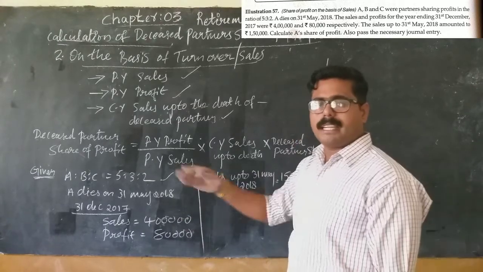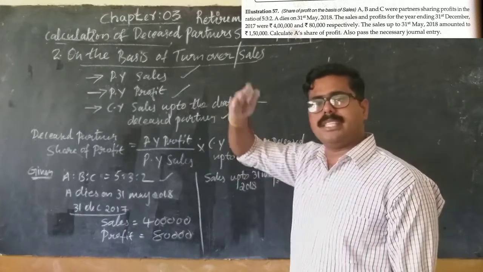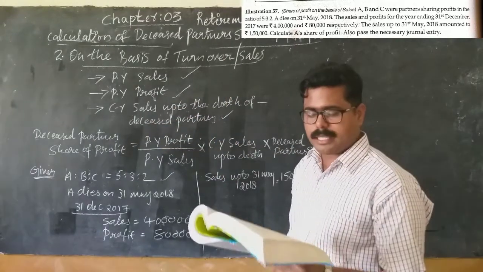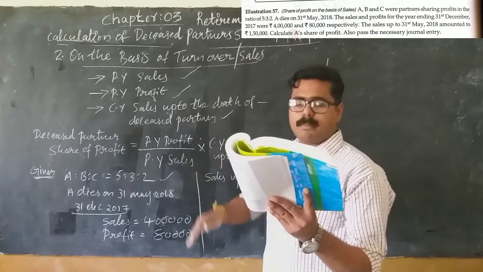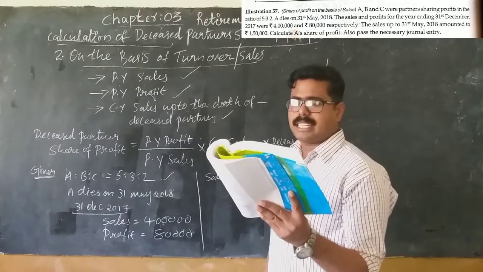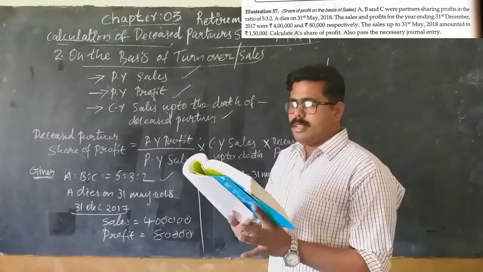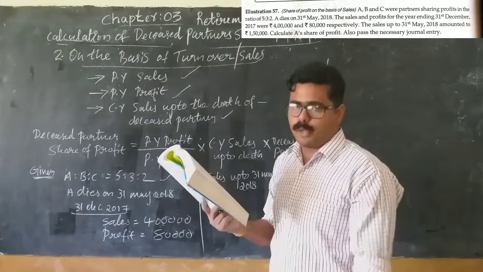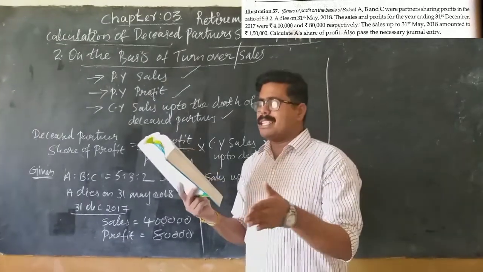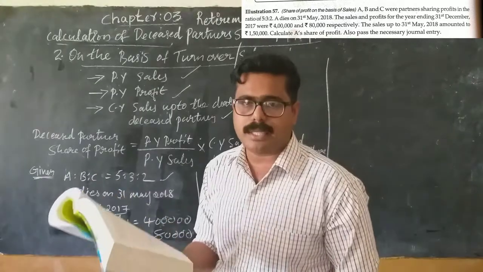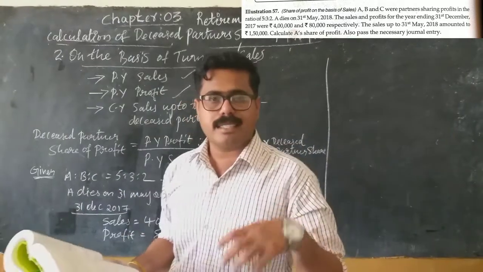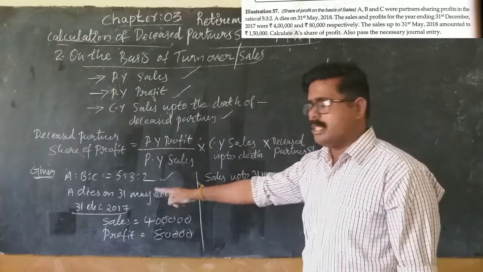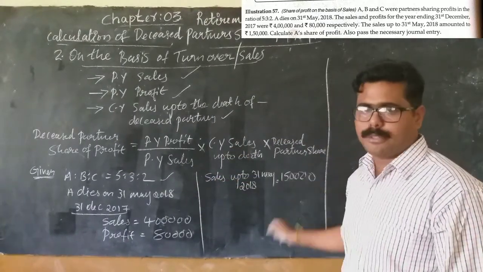So the previous year is 1st January 2017 to 31st December 2017. Last year's profit is given in the question, that is 80,000, and last year's sales are 4 lakh. And the sales up to 31st May 2018, that is current year's sales up to the death of A, is also given: 1,50,000.